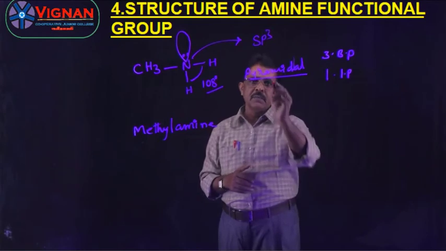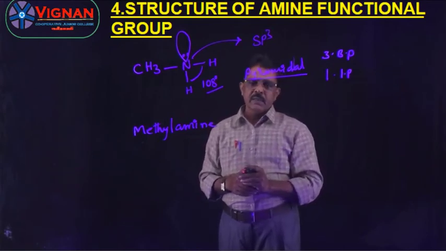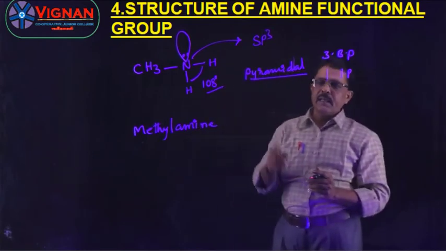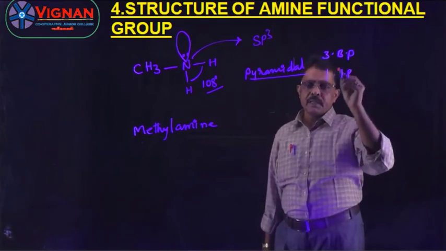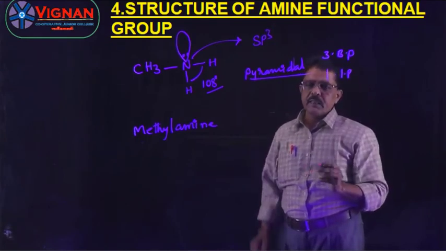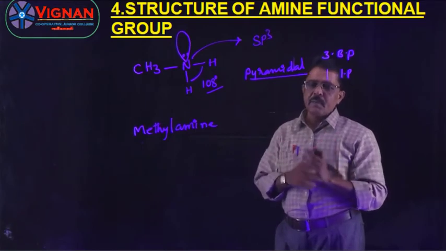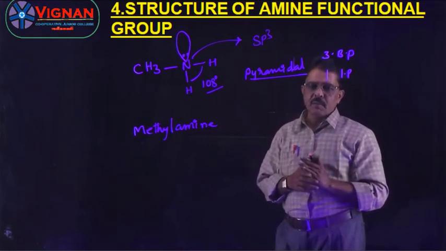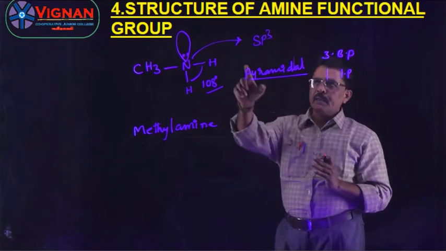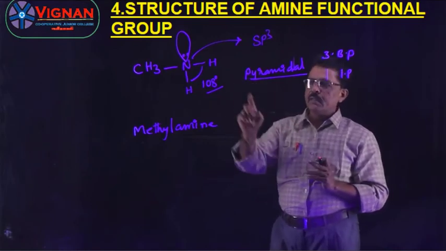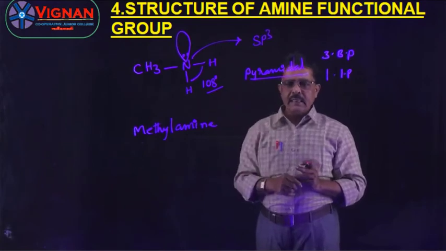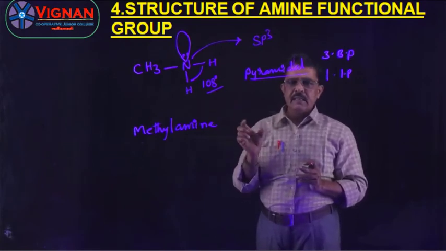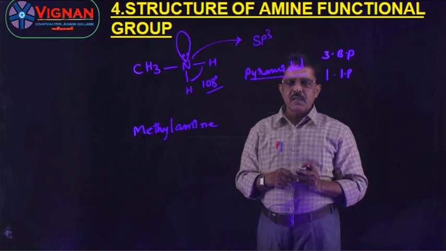But here the shape of the amine group is pyramidal. Why is it pyramidal? Because one lone pair is there, 3 bond pairs and one lone pair, so due to repulsions the shape and bond angle deviate from the normal tetrahedral shape to a pyramidal shape. Normal bond angle 109 degrees 28 minutes becomes 108 degrees. This is the structure of the amine functional group.